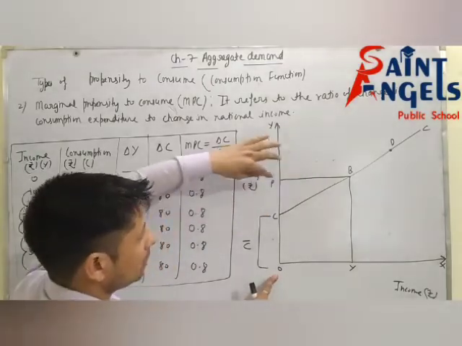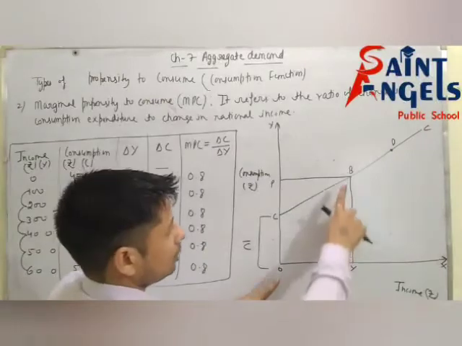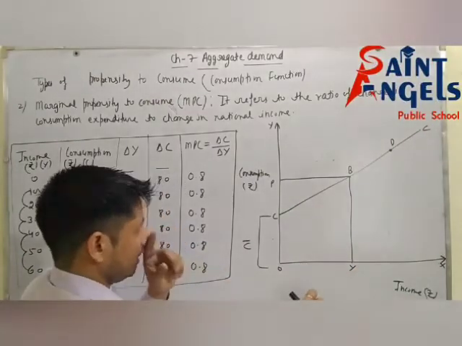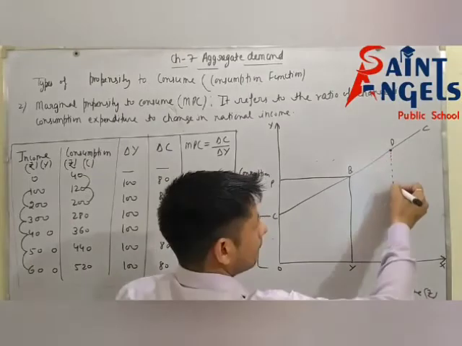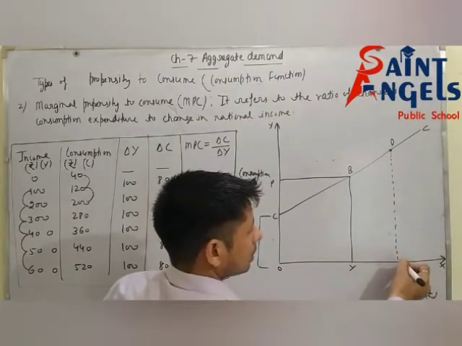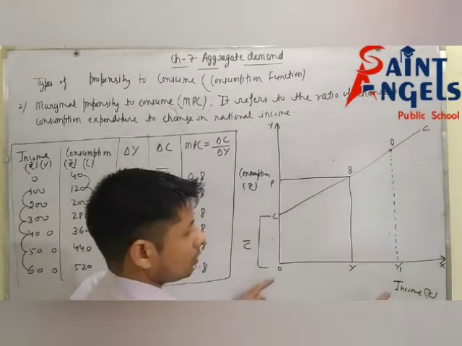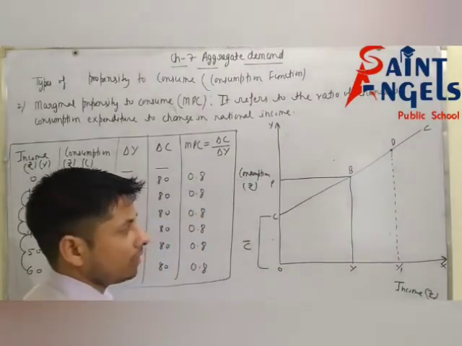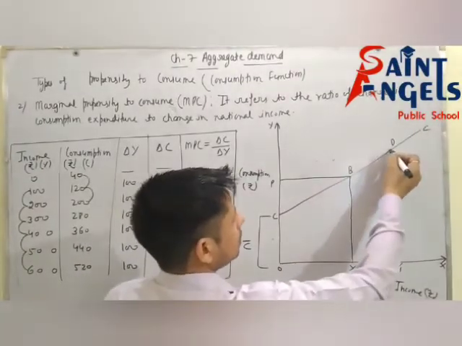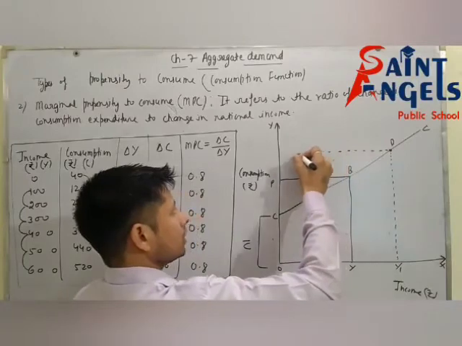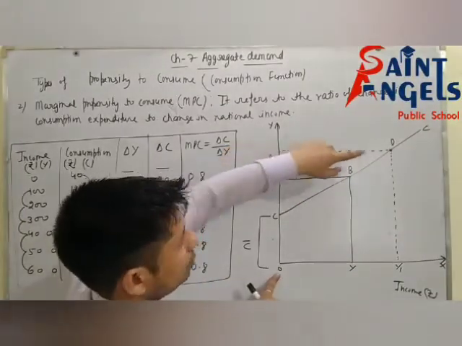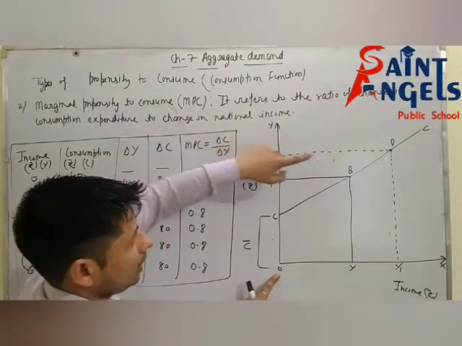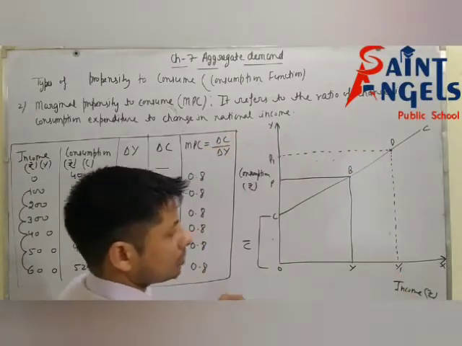According to point D, income is OY1 and consumption is OP1.